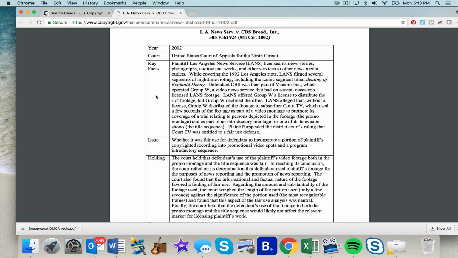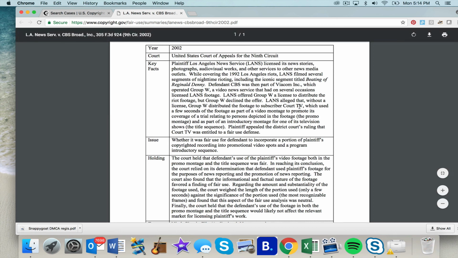Lands offered Group W a license to distribute the riot footage, but Group W declined the offer. Lands alleged that without a license, Group W distributed the footage to subscriber Court TV, which used a few seconds of the footage as part of a video montage to promote its coverage of a trial relating to persons depicted in the footage, and in the title sequence of one of its television shows. Plaintiff appealed the district court's ruling that Court TV was entitled to a fair use defense.